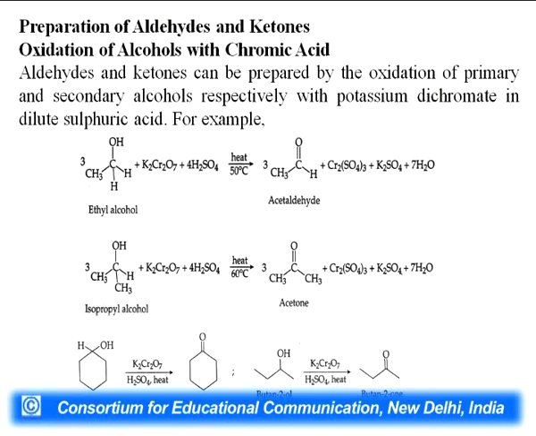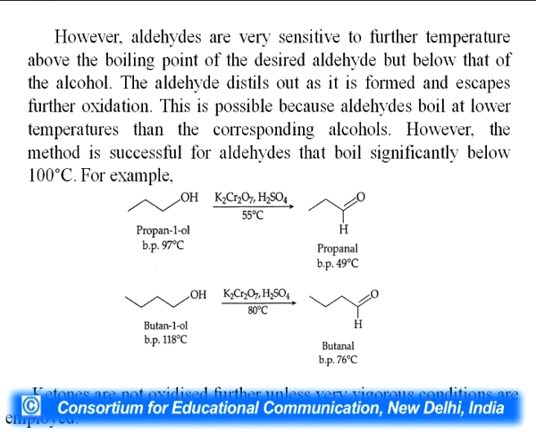You can see in the example that ethyl alcohol, when reacted with potassium dichromate in acidic medium, will give acetaldehyde, and isopropyl alcohol will give acetone. Cyclohexanol will give cyclohexanone, or butan-2-ol gives butan-2-one.